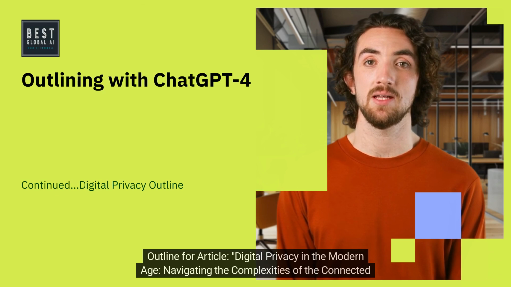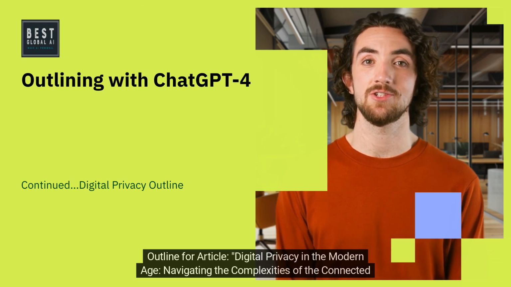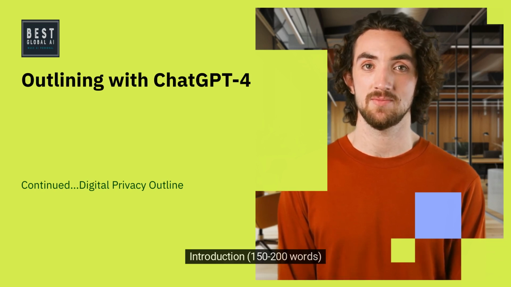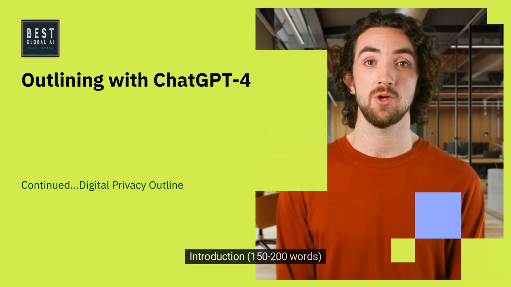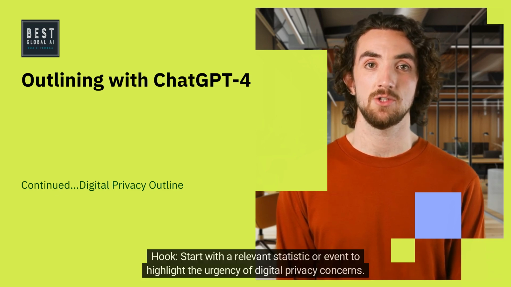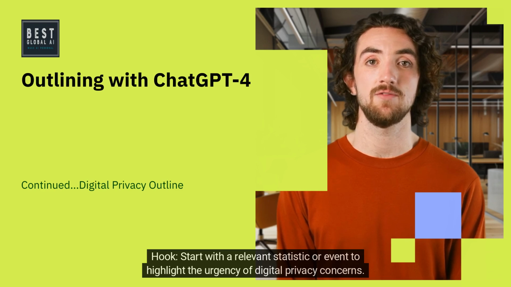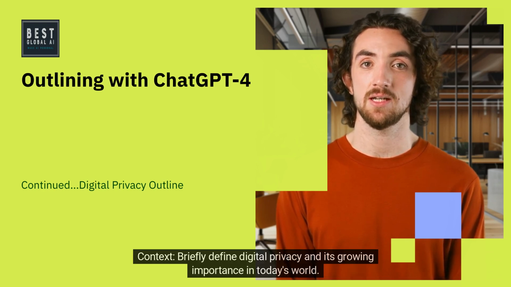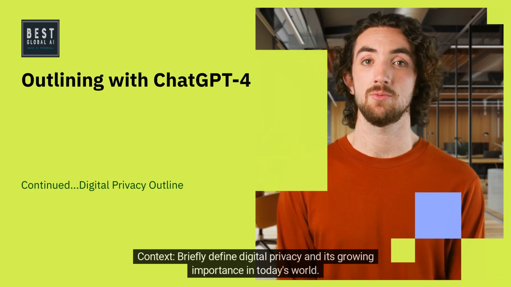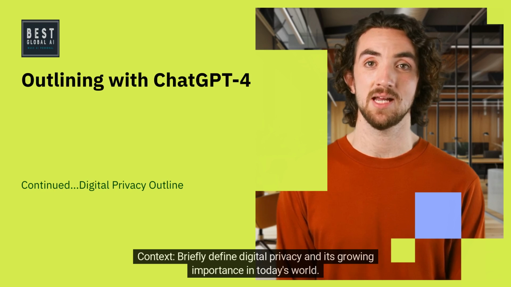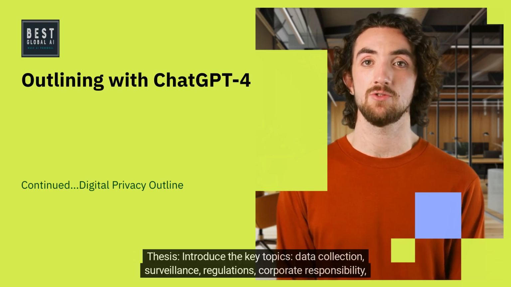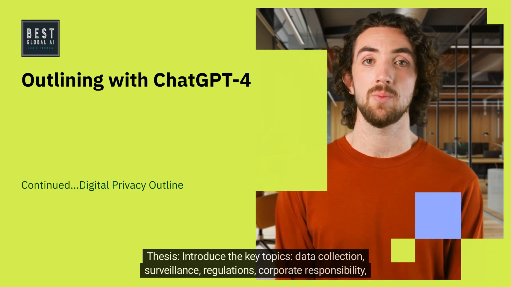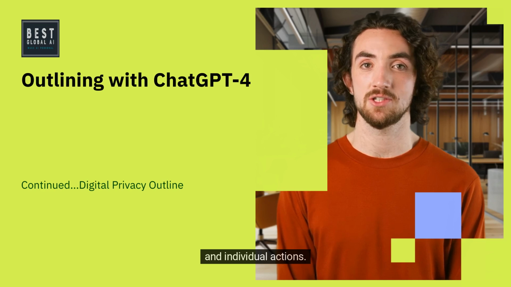Outline for article: Digital Privacy in the Modern Age, Navigating the Complexities of the Connected World. Introduction: 150-200 words. Hook: start with a relevant statistic or event to highlight the urgency of digital privacy concerns. Context: briefly define digital privacy and its growing importance in today's world. Thesis: introduce the key topics: data collection, surveillance, regulations, corporate responsibility, and individual actions.